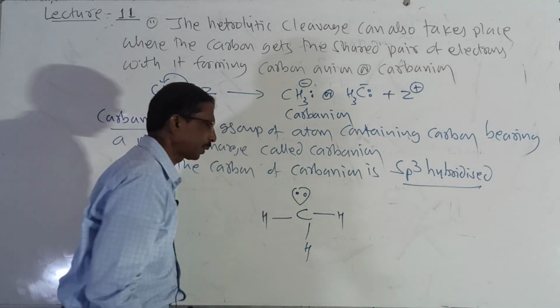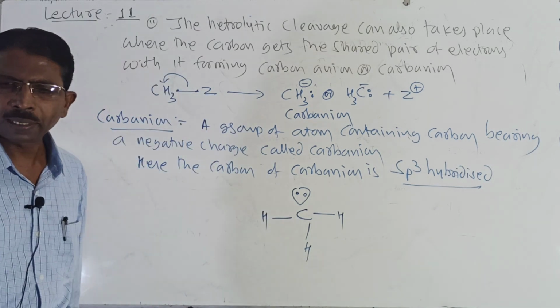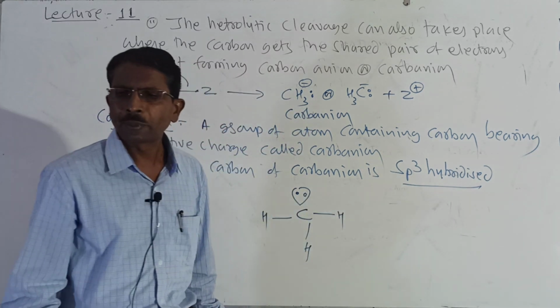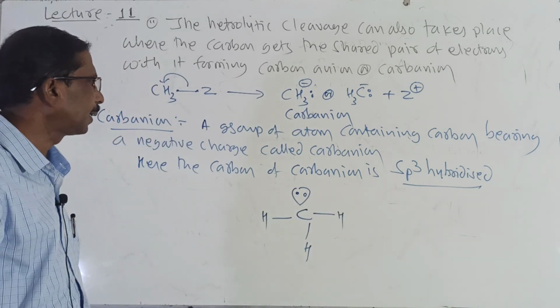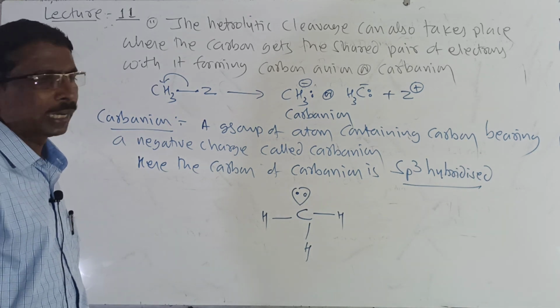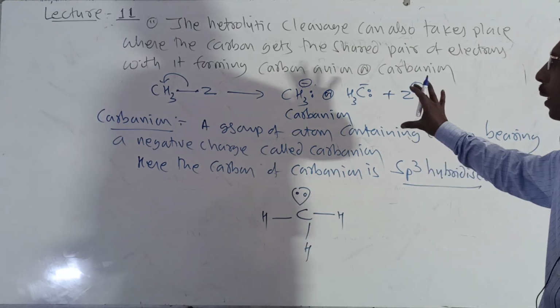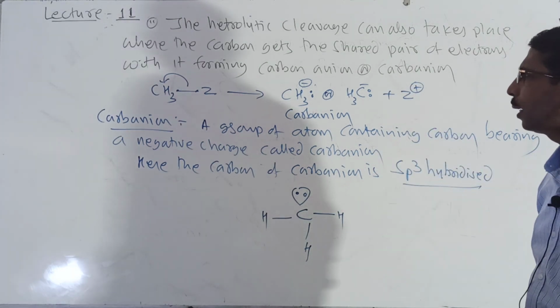It is called methyl carbanion. It is about carbanion. So up to this we studied the heterolytic and homolytic fission.